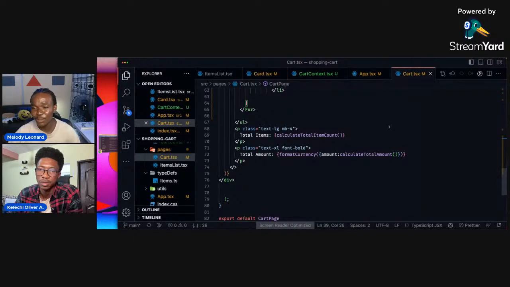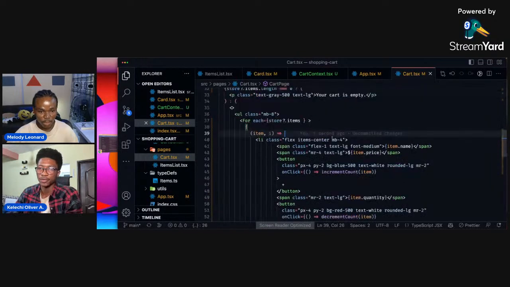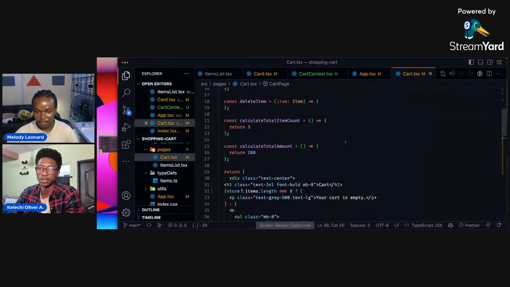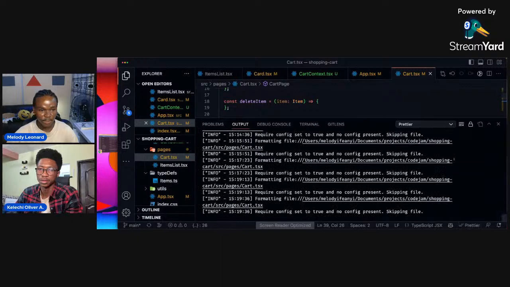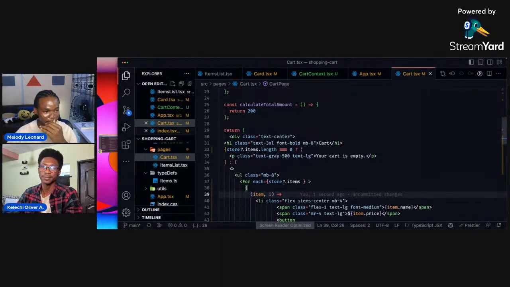I think this works for me on a React project, but for some weird reason, if you click the prettier icon, it doesn't work. Nope, it doesn't. Okay, so let's continue. All right, so let's see how that works.